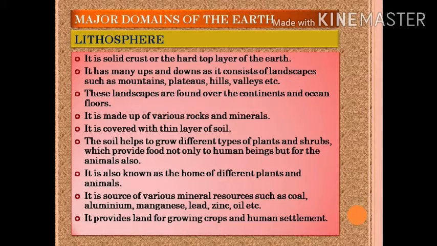It is a source of various mineral resources such as coal, aluminium, manganese, lead, zinc, oil, etc. Now it provides land for growing crops and human settlement.